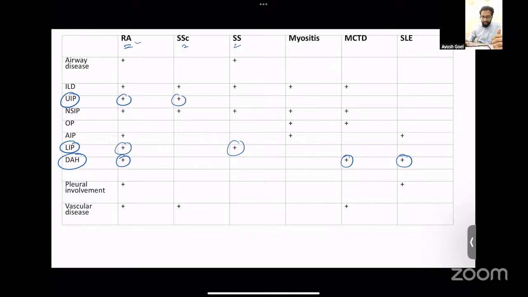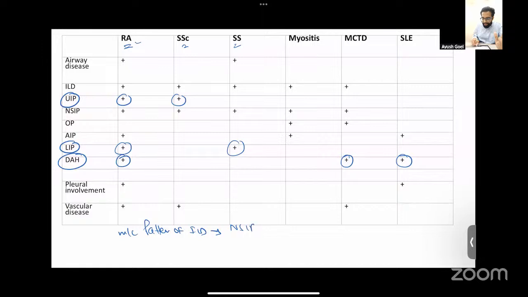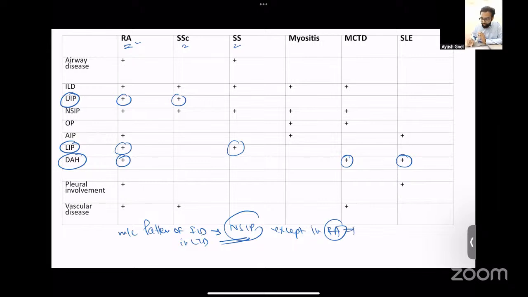Some of the important one-liner questions could be, what is the most common pattern of ILD in the different CTDs? Then for almost all the CTDs, the answer is going to be NSIP. NSIP pattern is the most common pattern of ILD in CTD, except in RA, that is rheumatoid arthritis patients, where the most common pattern is UIP. So please remember this.